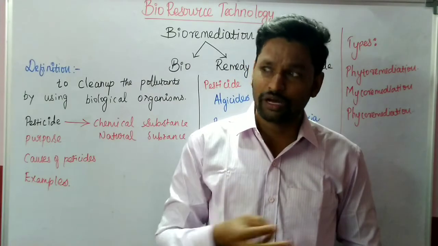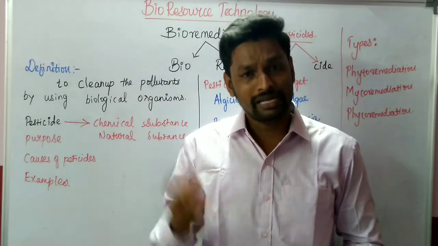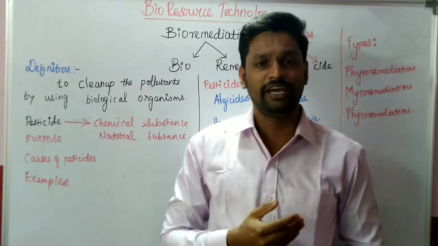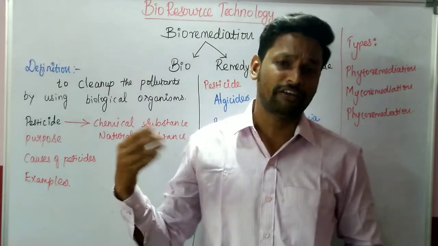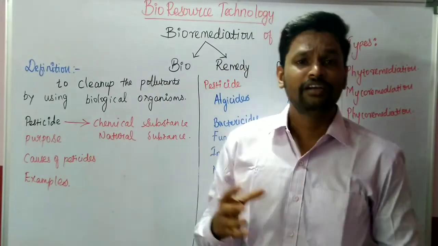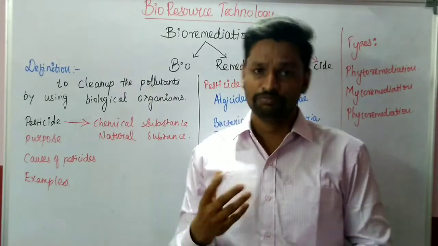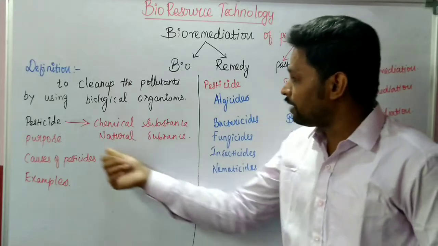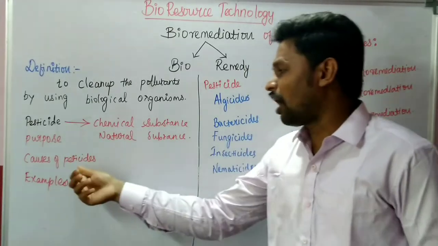So to kill the microorganisms, insects, or other organisms present in the agriculture area, we need some chemical substances that will not affect the growth of the plant, so that it will give more and more yield and the farmer will have more harvest. For that purpose only, pesticides are used in the field. Okay. So what is the cause of pesticide?